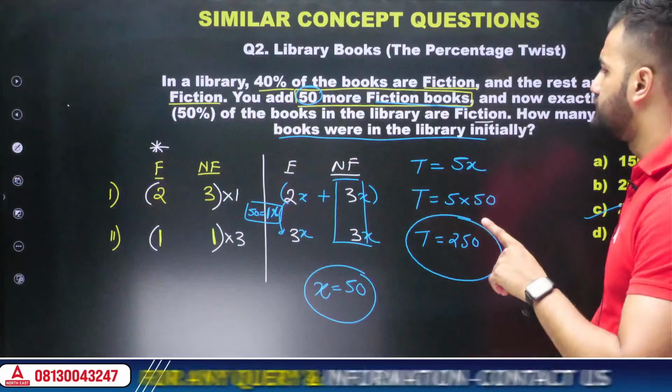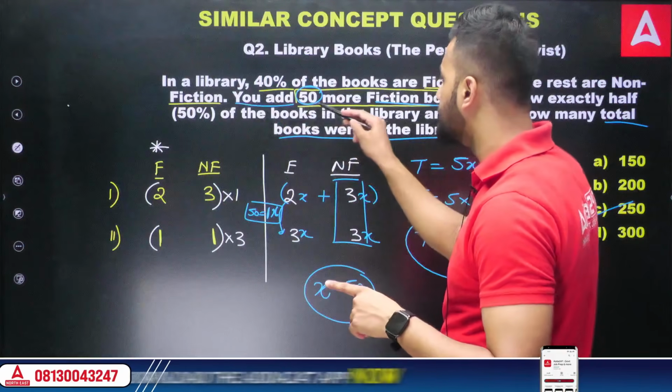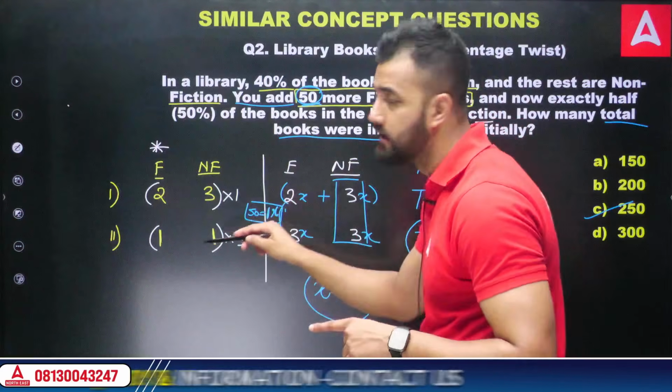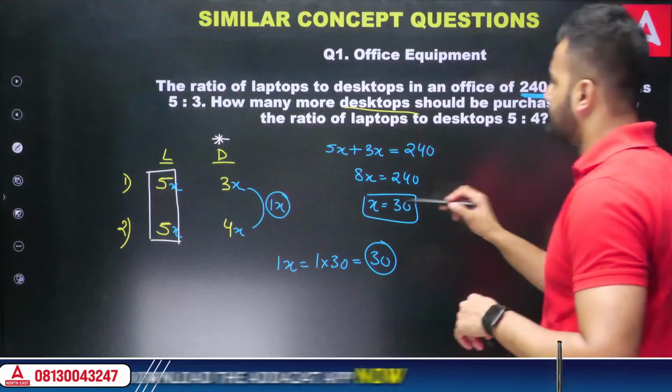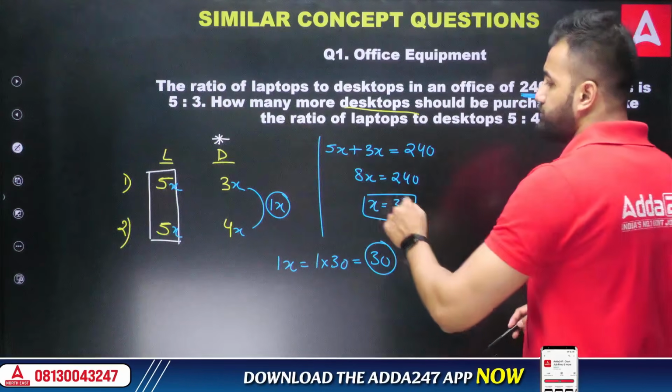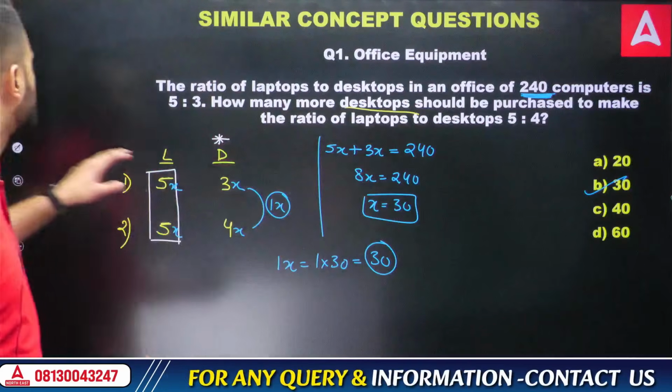Now don't get confused. Why did we take this as 50? Because out here they have given, I added 50 books. That's why I took the gap to be 50. But out here they have given the total was this much. That's why from the total I got x, and then I put x out here. Got it? Try to understand the language and difference of both the questions, right?